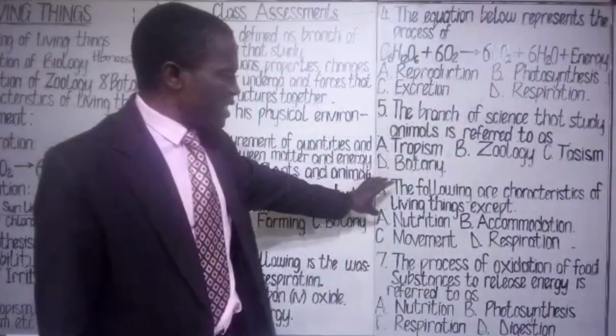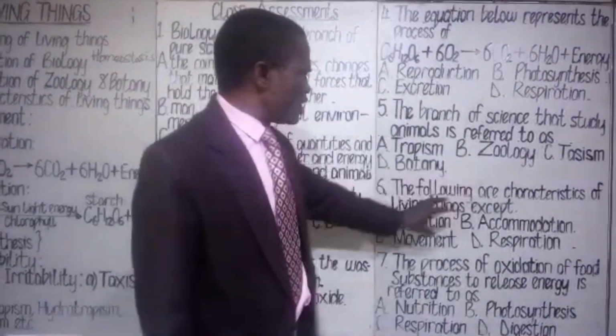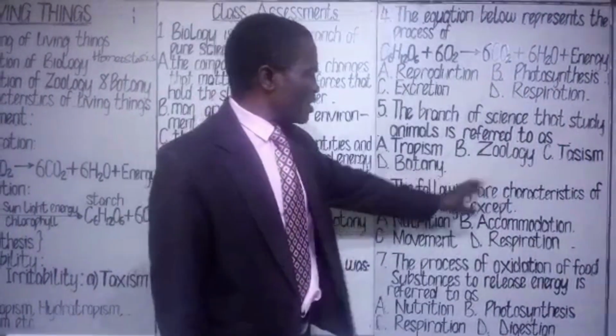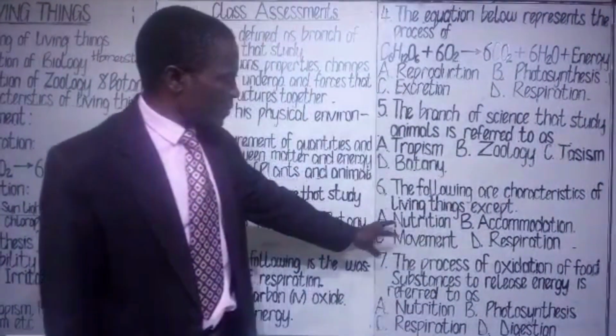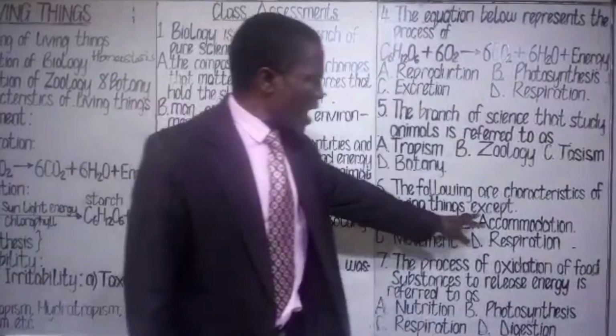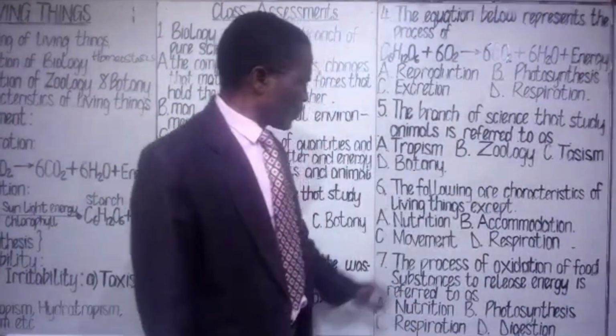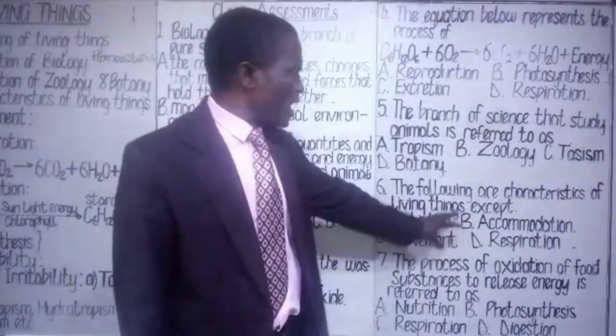Class assessment 6. The following are characteristics of living things except A. Nutrition. B. Accommodation. C. Movement. D. Respiration. You choose the most appropriate option out of that.